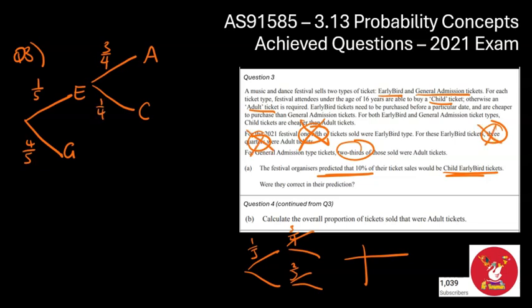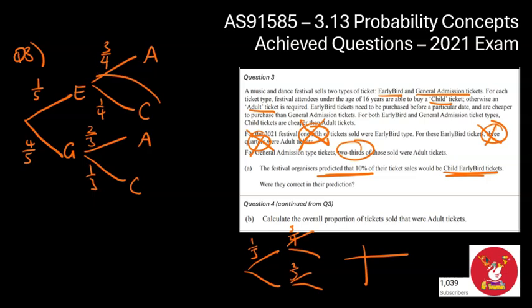So let's cross out that information. And then down the bottom, for general admission tickets, 2/3 of them were adults. So same split here. We've got our adult tickets and our child tickets. We've got 2/3, and then we've got 1/3. So I've got my tree. It's looking pretty nice. So the actual question, 10% of them child and early bird tickets. Let's find that probability.